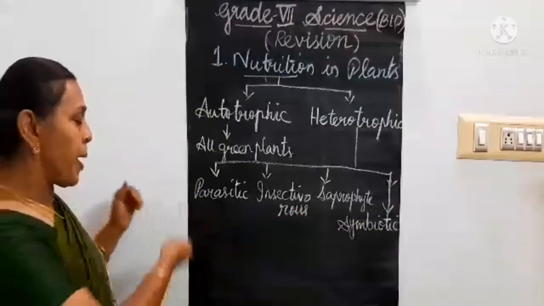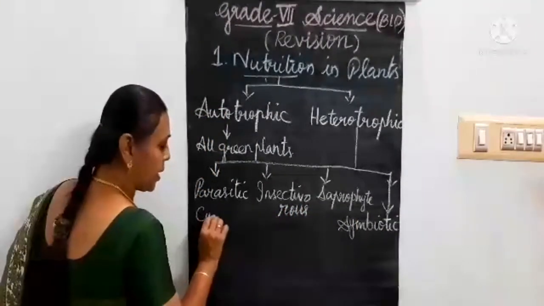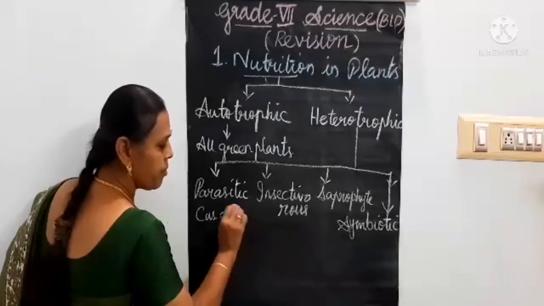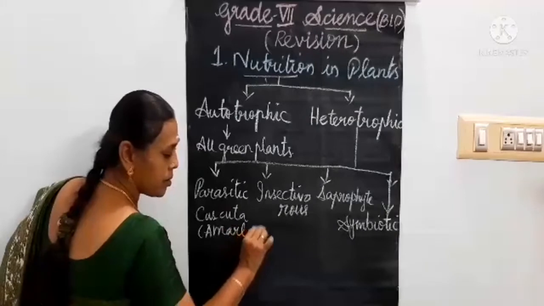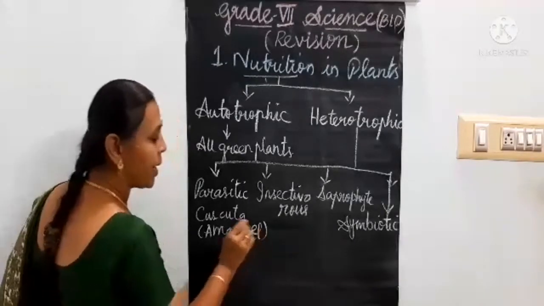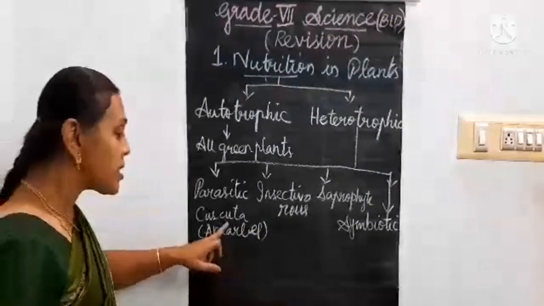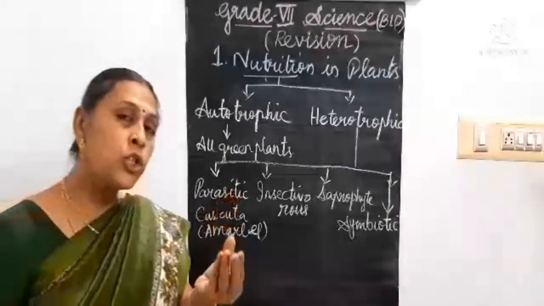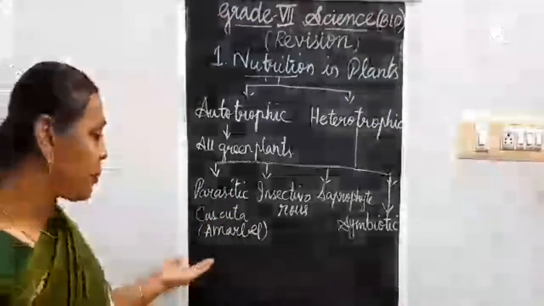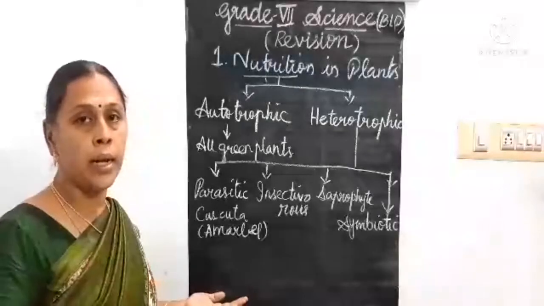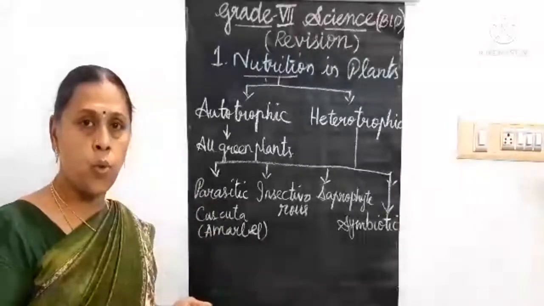For parasitic, what is the example? Cuscuta. Its other name is amarbel. And this cuscuta is a yellow tubular structure which doesn't have the chlorophyll pigment. It is yellow in color, so it can't prepare its own food.